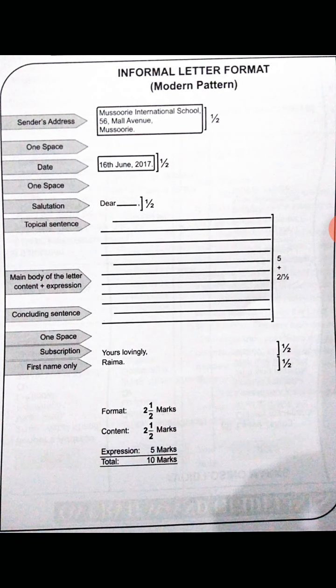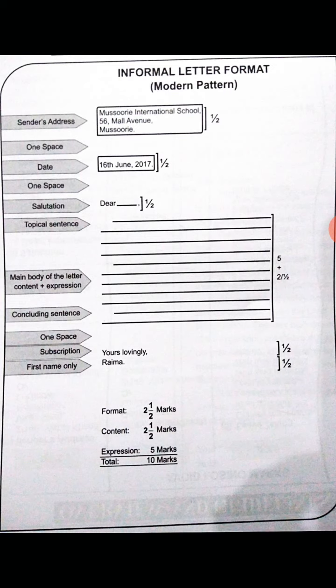Now you see, right in front of you we have a format of informal letter, and this is the modern pattern of writing the letter, box style letter, children. And due to the computers, children, we have started with this very pattern. Otherwise we were using the conventional method. Now this is your format of the letter. You can see here, first we have sender's address, Mussoorie International School, 56 Mall Avenue. Everything is written, half marks is provided.